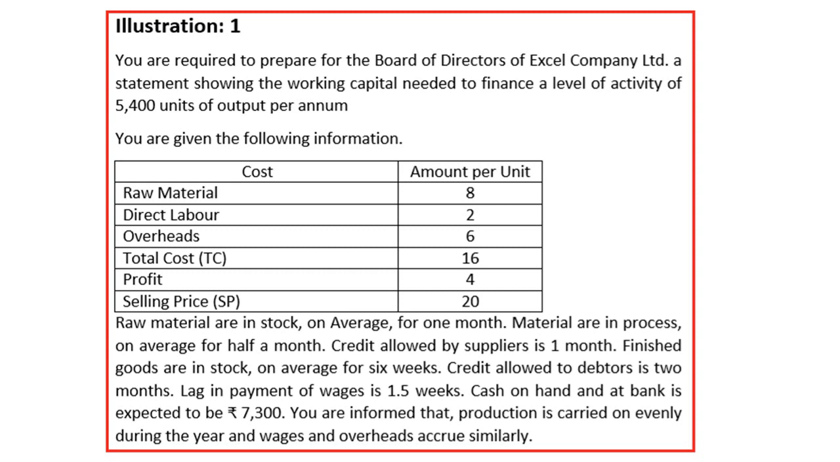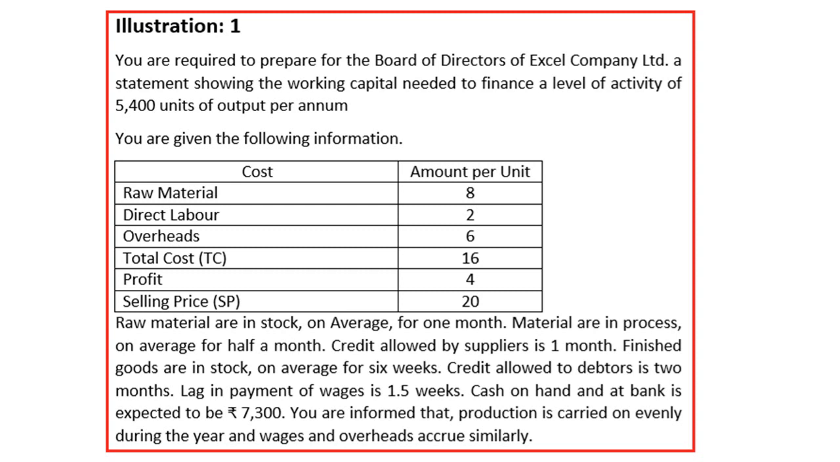The information pertaining to cost is given. Raw material 8 per unit, labor 2 per unit, overhead 6 per unit. Total cost is 8 plus 2 plus 6, 16 rupees. Add profit margin 4 rupees, then selling price is 20 rupees. Then the question says raw material is in stock on average for 1 month. This is very important. Material in process is on average half a month: once raw material is inserted in the machine, it will be in work in progress for an average of half a month. Credit allowed by supplier is 1 month.